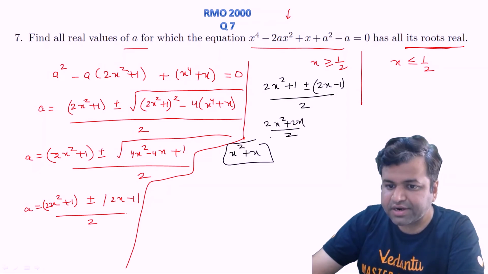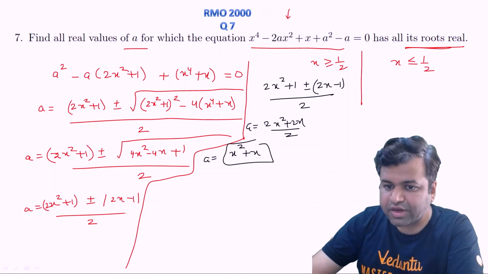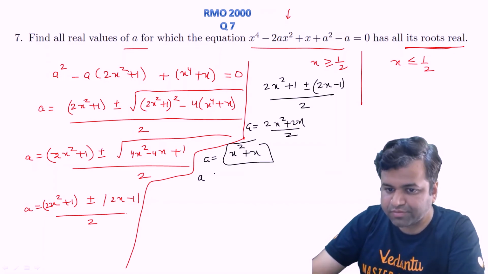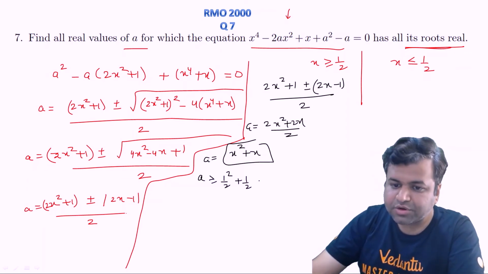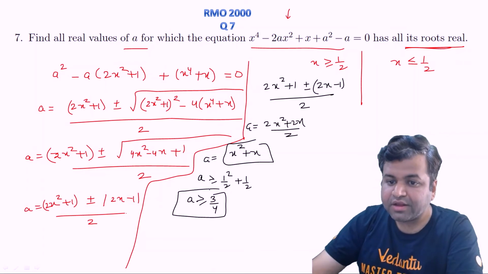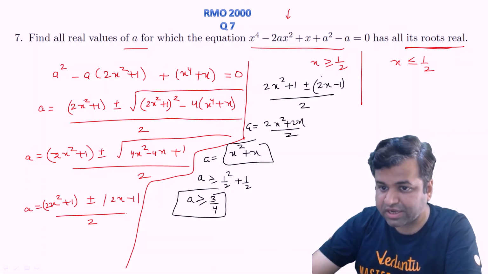And since x is greater than or equal to half, its least value will occur at half only, so we can claim that a is greater than or equal to half squared plus half, so 1 by 4 plus half, that comes out to be 3 by 4. So that simply means a is greater than or equal to 3 by 4, from the plus sign of the first part.